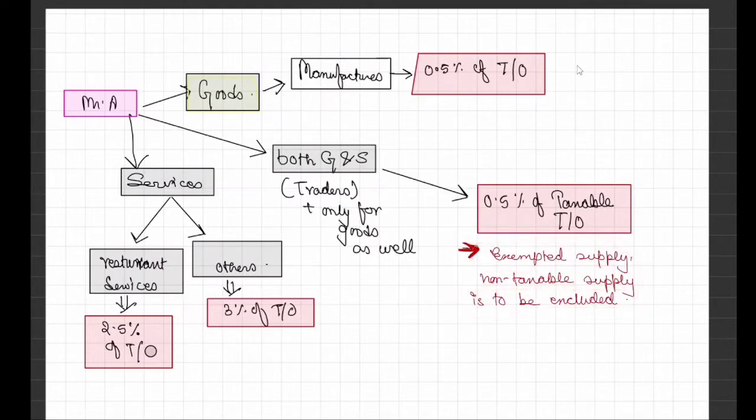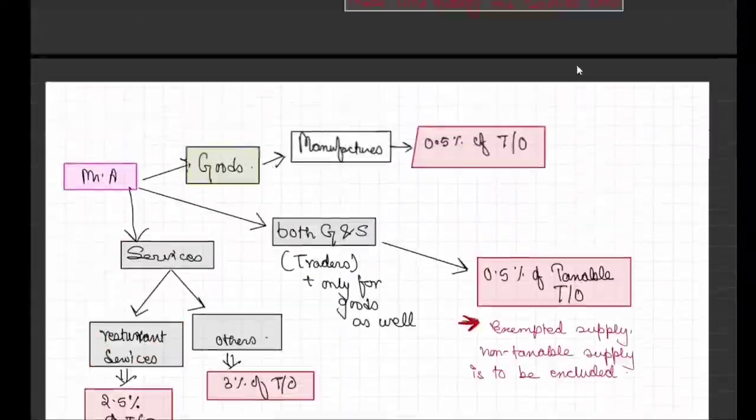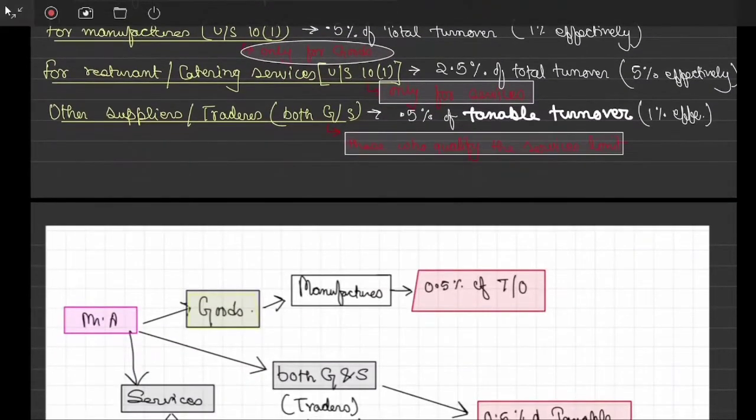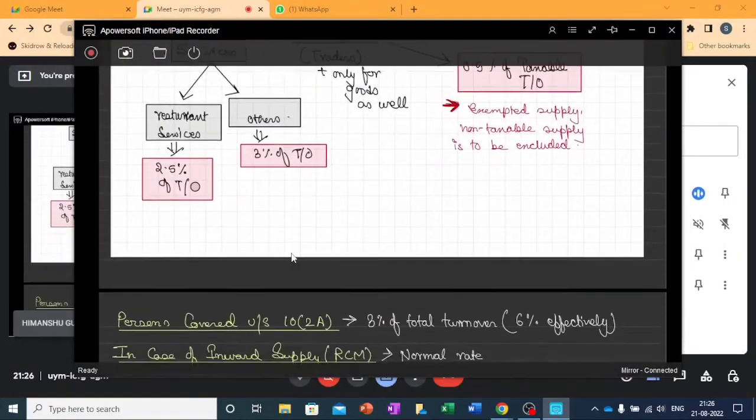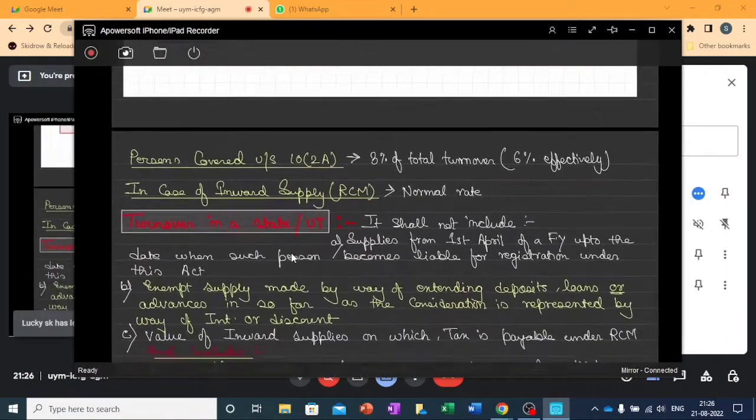If I talk about exempted supplies, we'll read the exemptions as well. In the exemptions chapter there are some exemptions which specifically say they are not eligible for composition. We'll read over there. And non-taxable supply: one kind of supply which we read was interest on loan, correct? So that is not to be taken. So this specifically talks about the rates which you need to pay. You guys are there till now, correct? Yeah, Shivam. Okay.